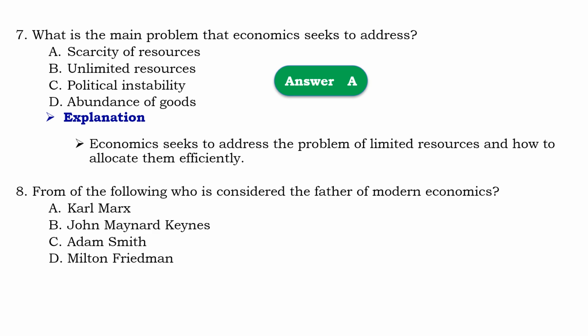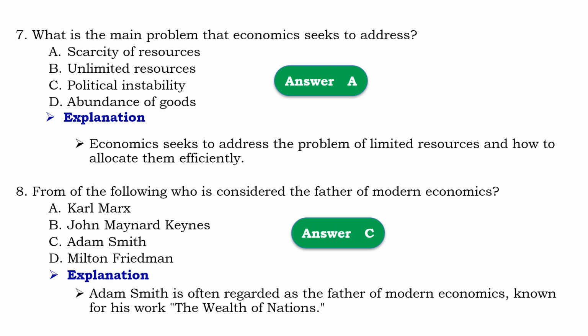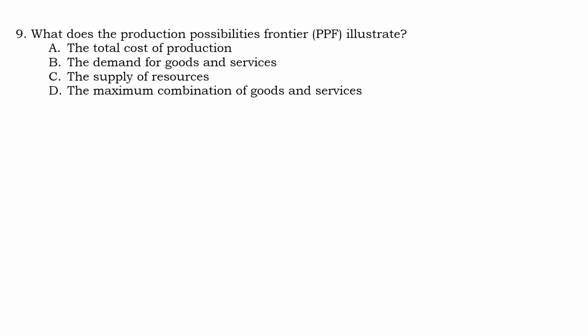Question number 8, from the following, who is considered as the father of modern economics? So that should be C, Adam Smith. Means that Adam Smith is often regarded as the father of modern economics, known for his work The Wealth of Nations.